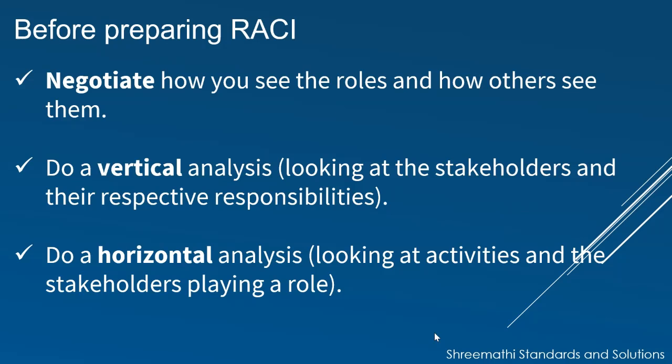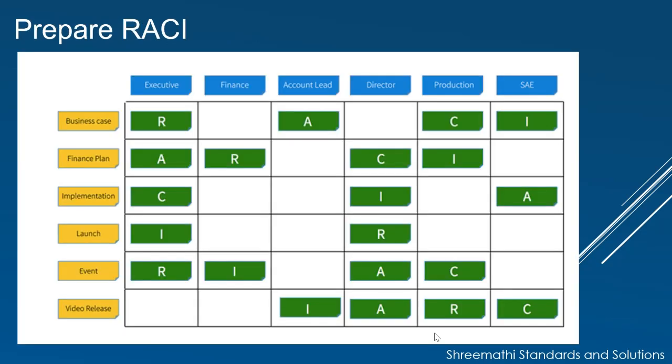Do all the roles really need to be consulted? Too many I's? Do all the roles need to be regularly informed or only in certain circumstances? So these are all the questions we will have in mind. When we have clarity on all of the points that we discussed under each of this vertical and horizontal analysis, that would give us a lot more clarity on this planning. And this is just an example of the RACI matrix that we have for today.